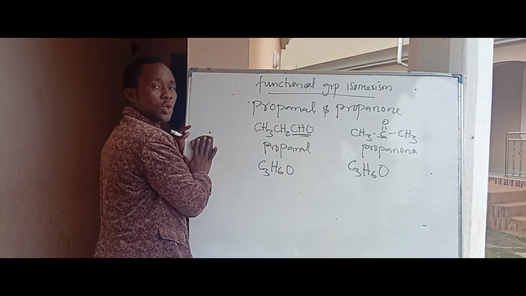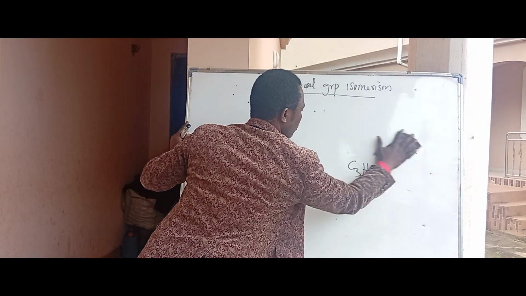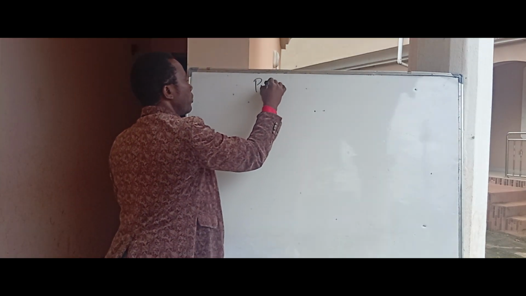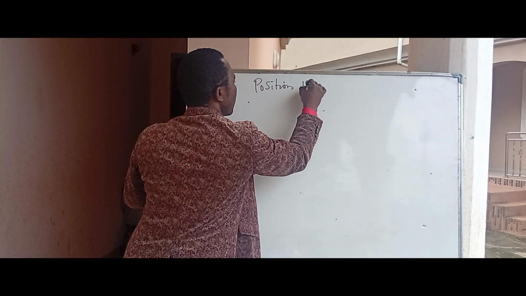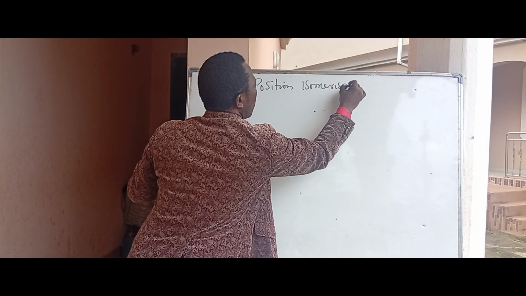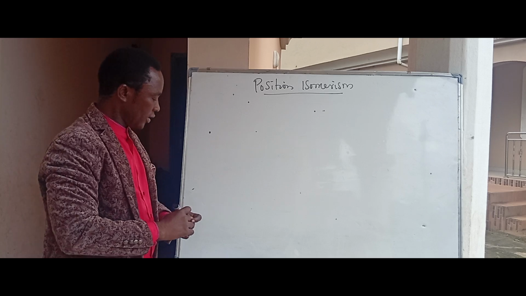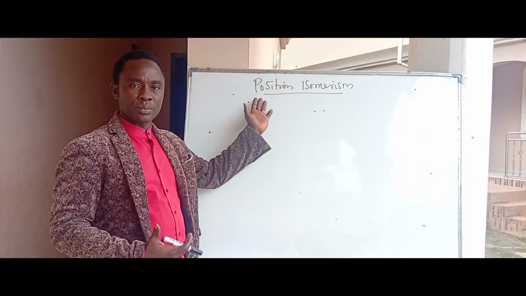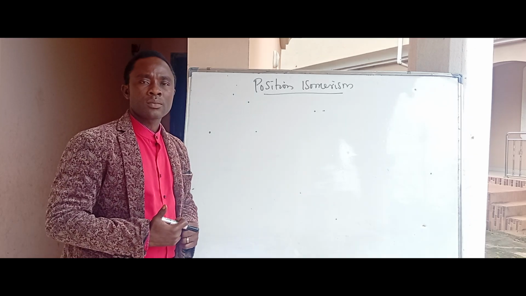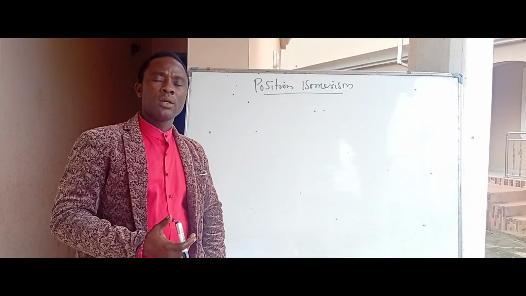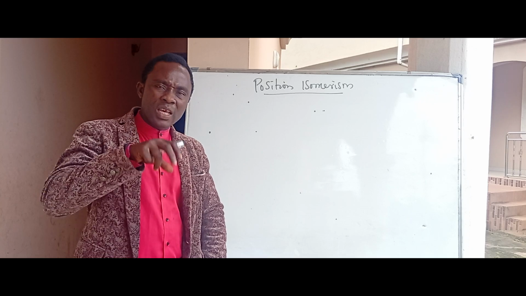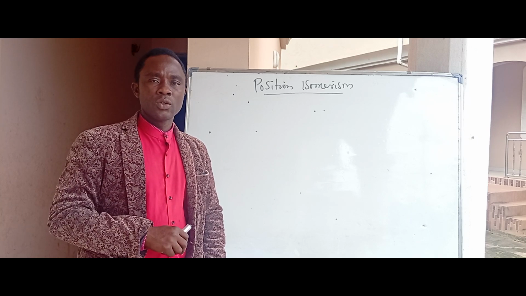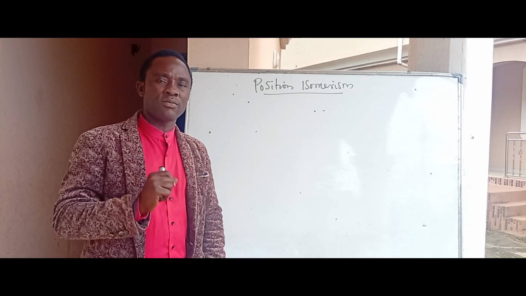The next type of structural isomerism that we mentioned is position isomerism. What is position isomerism? Now, position isomerism is a type of isomerism in which two or more isomers have the same functional group, but the position of the functional group differs. So the arrangement of atoms that differs is the functional group.